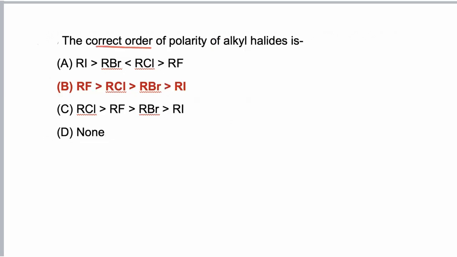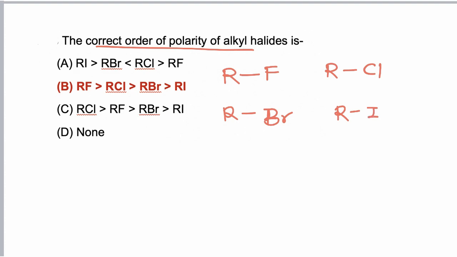The correct order of polarity of alkyl halide. So polarity of alkyl halide can be compared on the basis of electronegativity difference. Here is the difference of electronegativity between atoms. Here is the polarity of bond. So in F, Cl, Br, I, fluorine is the most electronegative atom.